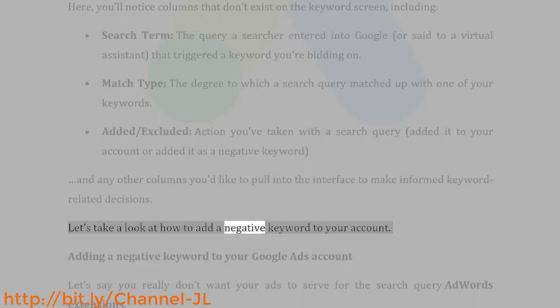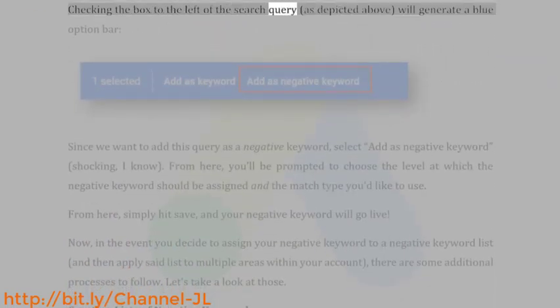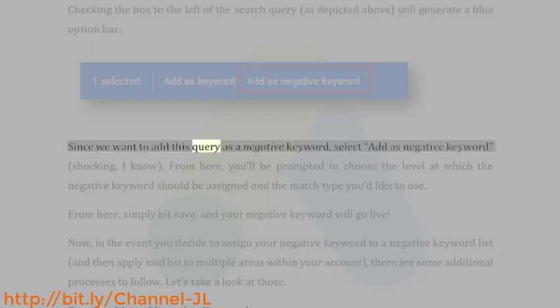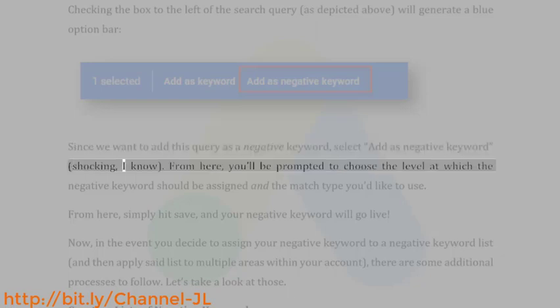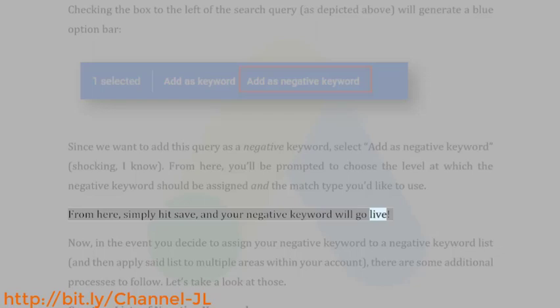Let's take a look at how to add a negative keyword to your account. Adding a negative keyword to your Google Ads account. Let's say you really don't want your ads to serve for the search query AdWords extensions. Checking the box to the left of the search query, as depicted above, will generate a blue option bar. Since we want to add this query as a negative keyword, select Add as Negative Keyword. Shocking, I know. From here, you'll be prompted to choose the level at which the negative keyword should be assigned and the match type you'd like to use. From here, simply hit Save, and your negative keyword will go live.